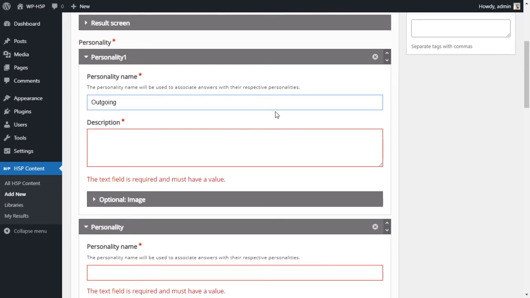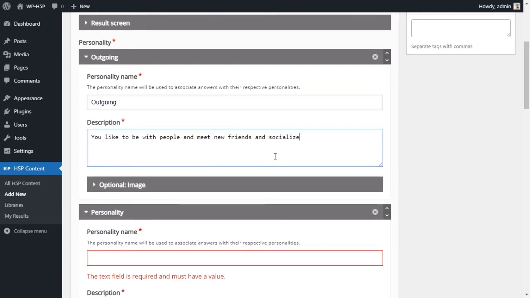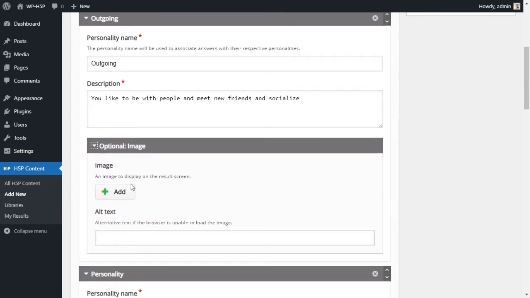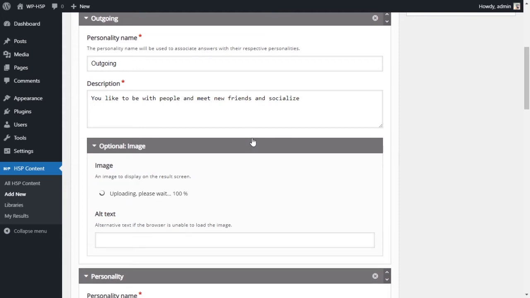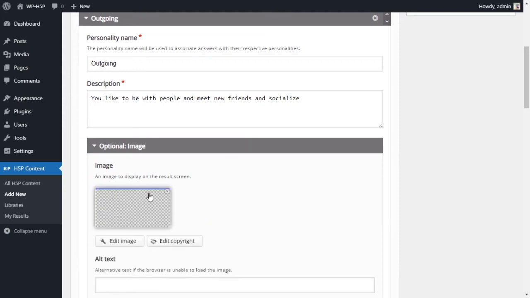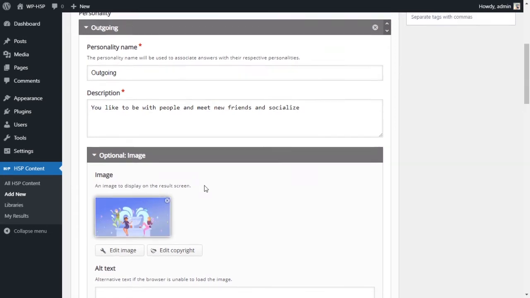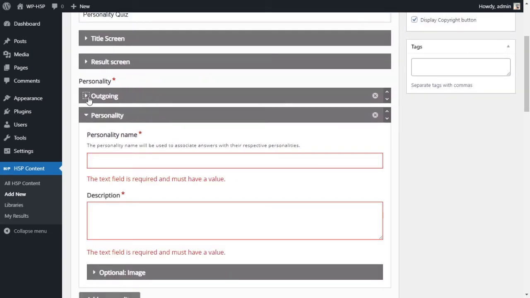So the first personality, just say outgoing, and a short description. You like to be with people, meet new friends, and socialize. And I am adding in an image for this personality, someone who's outgoing, and I've just got a picture of some outgoing looking people. So that's the first personality.